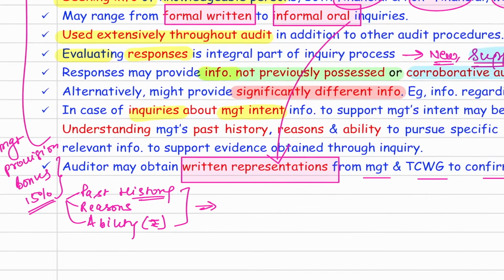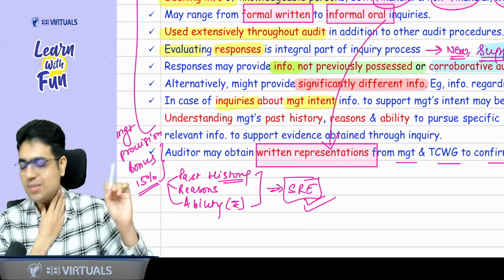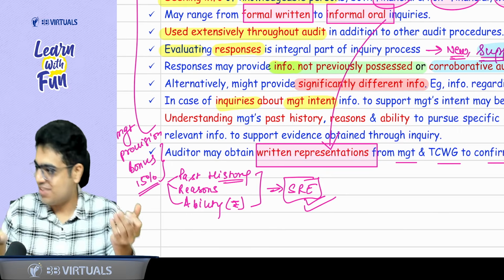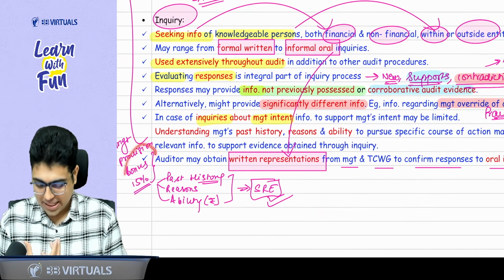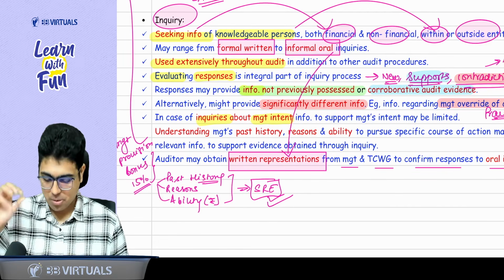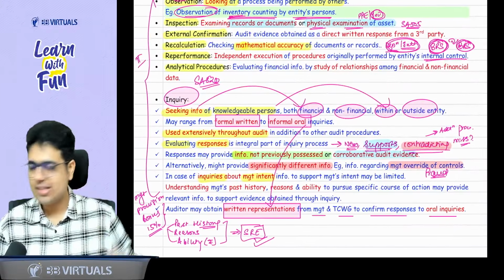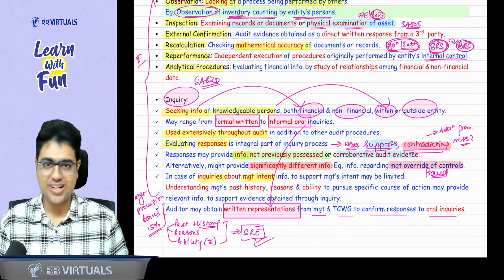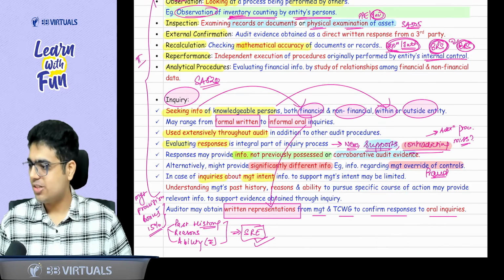Okay, this same concept we will be applying when we study the chapter of SRE. SRE means Standards on Review Engagement. When I'll be teaching Standard on Review Engagement, the same concept will repeat and I will again revise it for you. Don't need to worry. So the basic concept says, whenever you want to inquire about management's intent, whether management actually will distribute 15% bonus, you inquire about PARA. PARA means past history, reasons, and ability. So this is all about it. So with this, I can say our revision of the basics of audit in this part is done. Okay, I hope you enjoyed this revision.